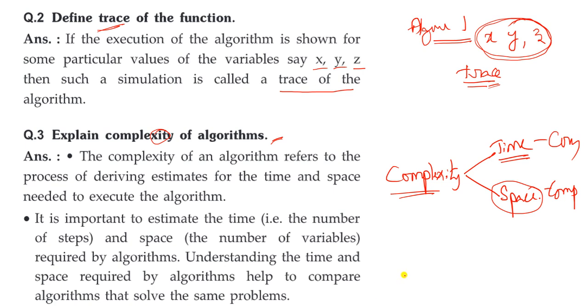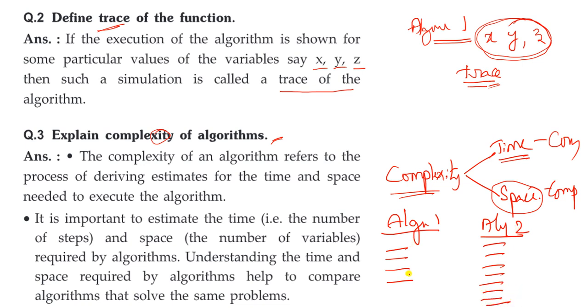The execution of the program will be low when compared to a larger number of steps. For example, let us take two algorithms, algorithm 1 and algorithm 2. Say algorithm 1 has only 4 steps, but algorithm 2 has 8 steps.